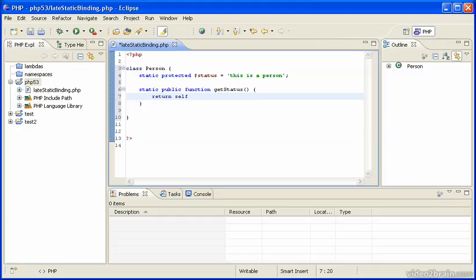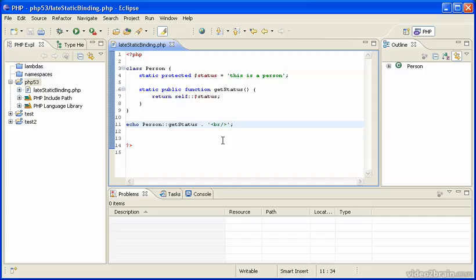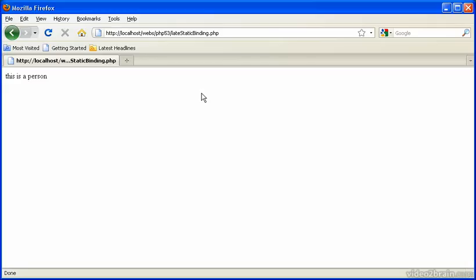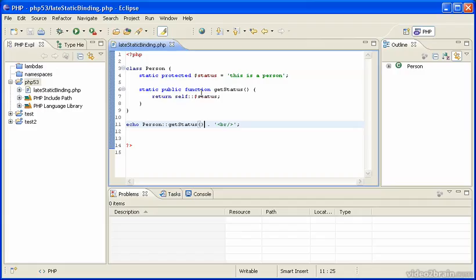We say here self::status. So that will work wonderfully. If we say echo, for instance, Person::getStatus, and put a break at the end of that. So if we run this, we should see "this is a person". And when we run it, we see undefined class constant getStatus. Of course, because we didn't add this, we'll run it again. And we see "this is a person".